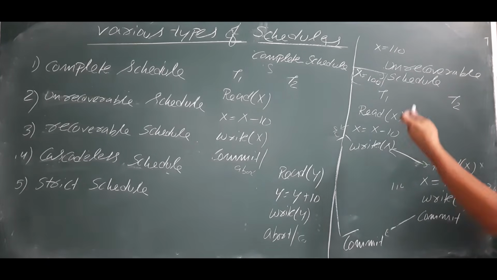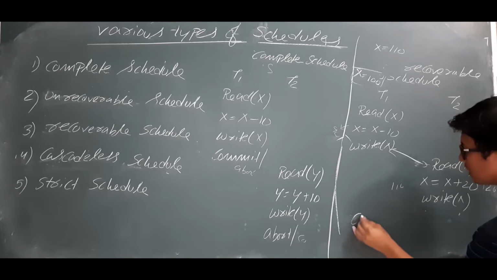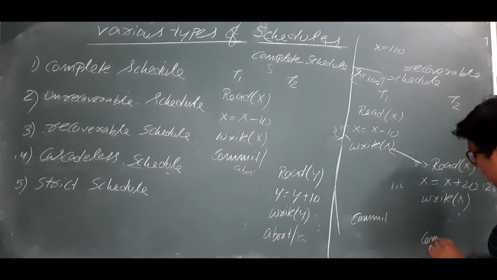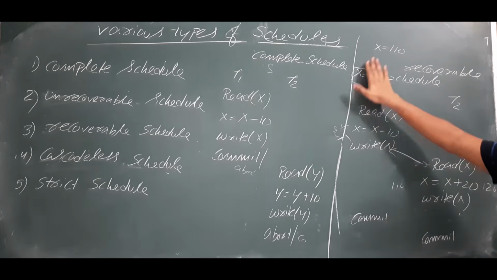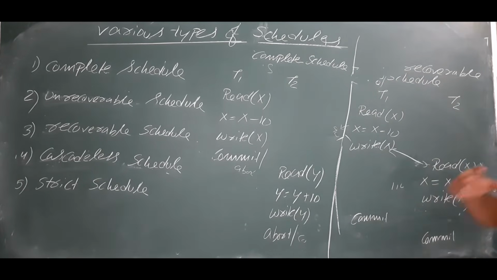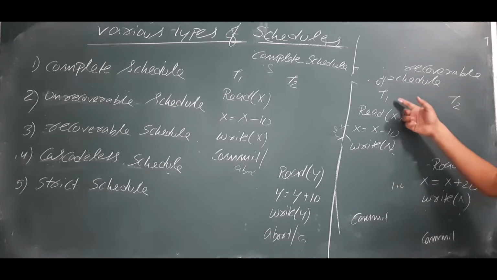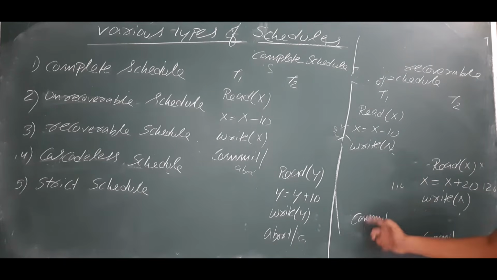If I want to make it a recoverable schedule, first let transaction T1 commit, then T2 commits. Then I can say that it is a recoverable schedule. The definition of a recoverable schedule is: if transaction Tj is reading the value from transaction Ti, let transaction Ti commit first, then transaction Tj.